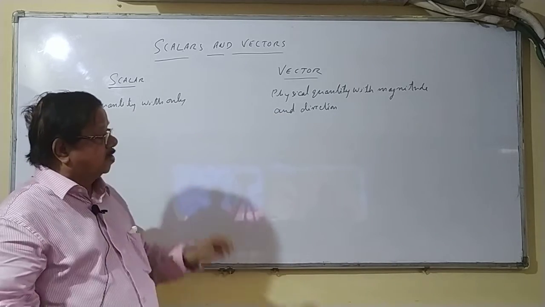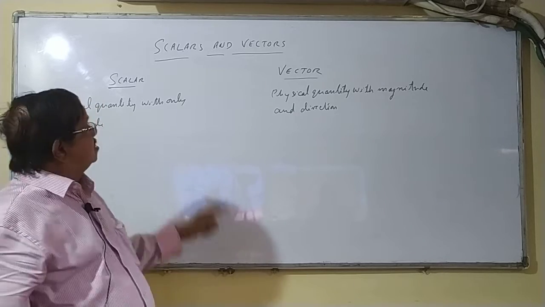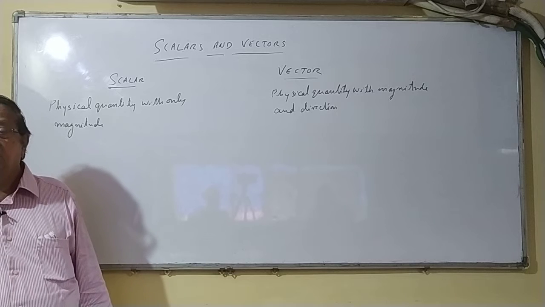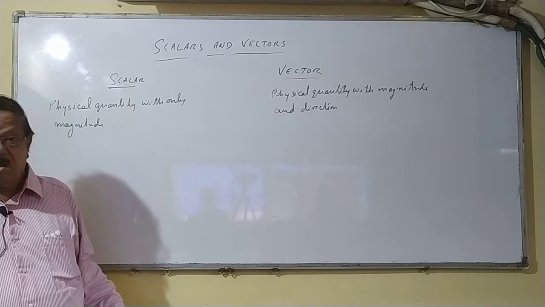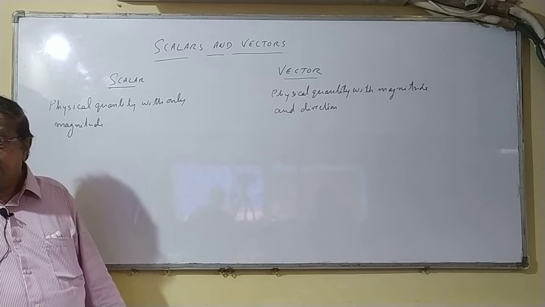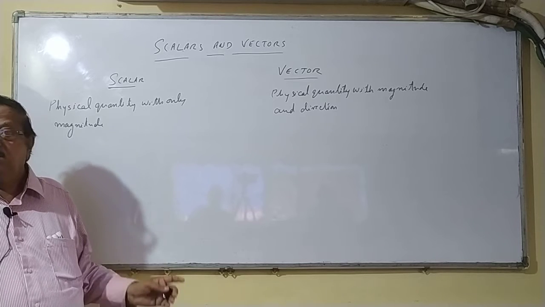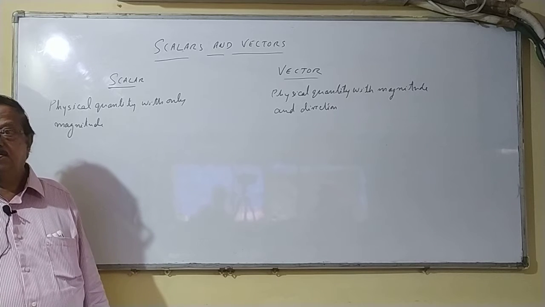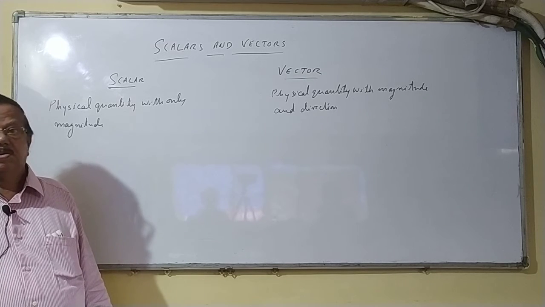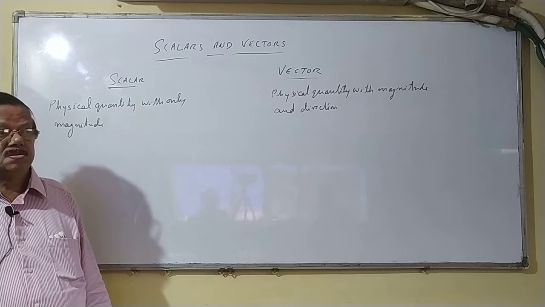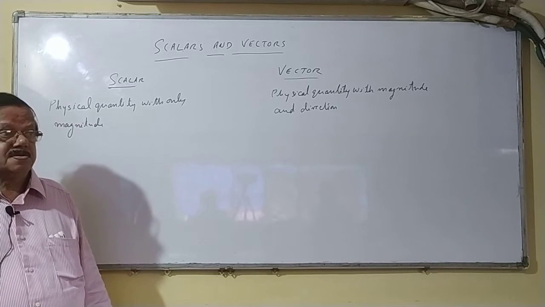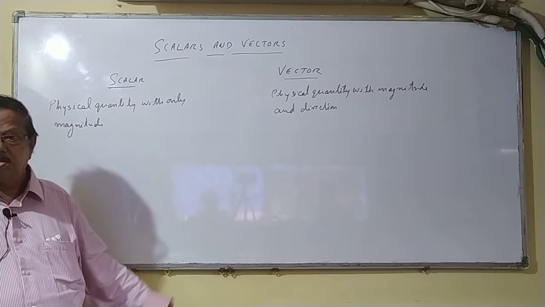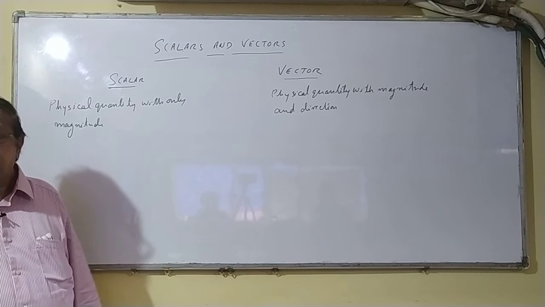I will write more about that. What is the meaning of physical quantity? Physical quantity means length, temperature, speed, velocity. These are specific physical quantities. For example, the temperature of this room is 32 degrees Celsius, or the length of the table is 100 centimeters.